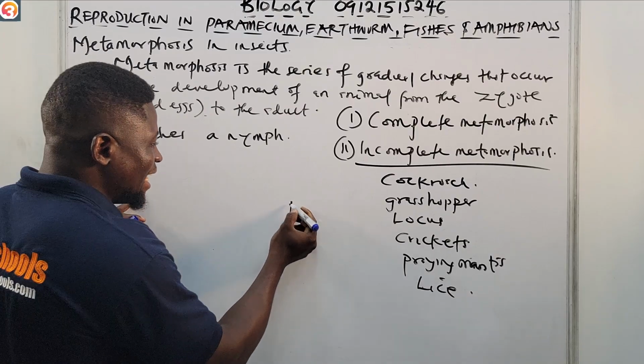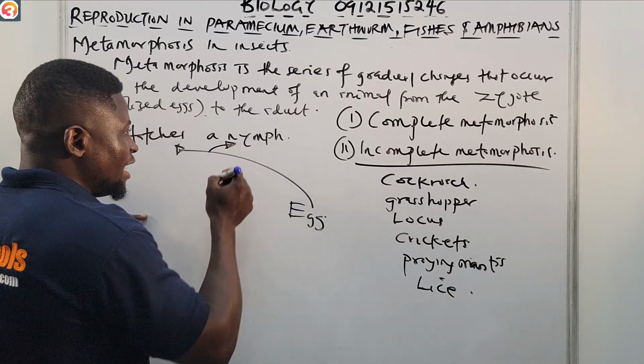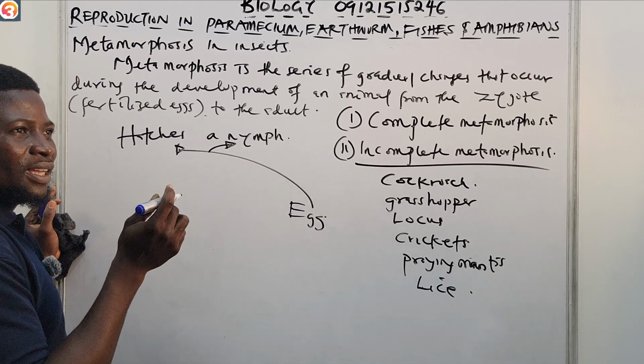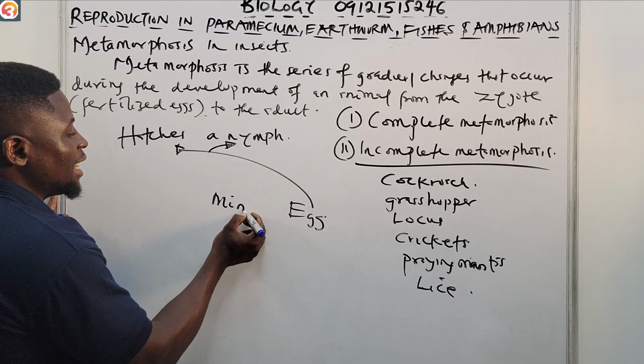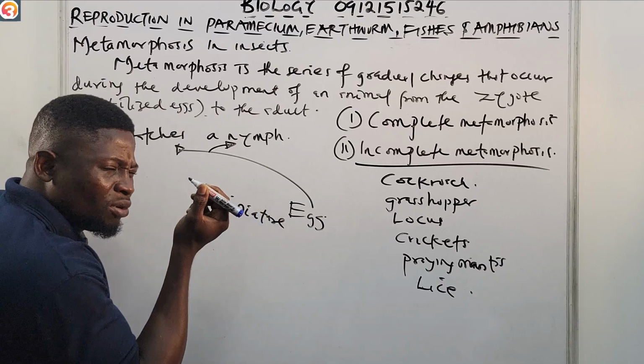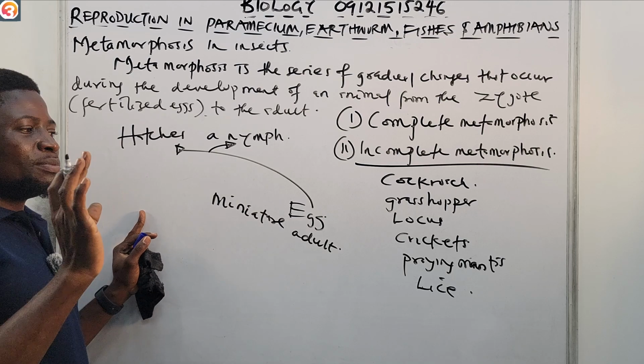Okay, so the egg hatches into what? A nymph. This nymph is what we call a miniature adult. It hatches into a small adult. So this is what happens in incomplete metamorphosis.